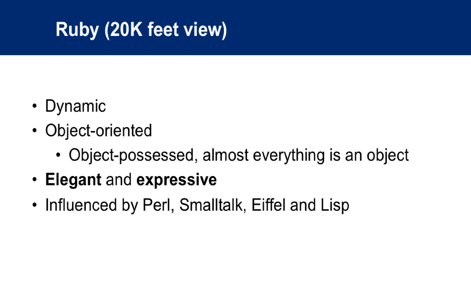So Ruby is dynamic. Ruby is object-oriented. I would say it's object-possessed. Almost everything in Ruby is an object. Whereas other languages, even object-oriented ones, for example Java, have primitive types, which are not objects. In Ruby, pretty much everything is an object, as we're going to see. And I think the main characteristic of Ruby is that it's elegant and expressive, as we're going to see in a few slides.